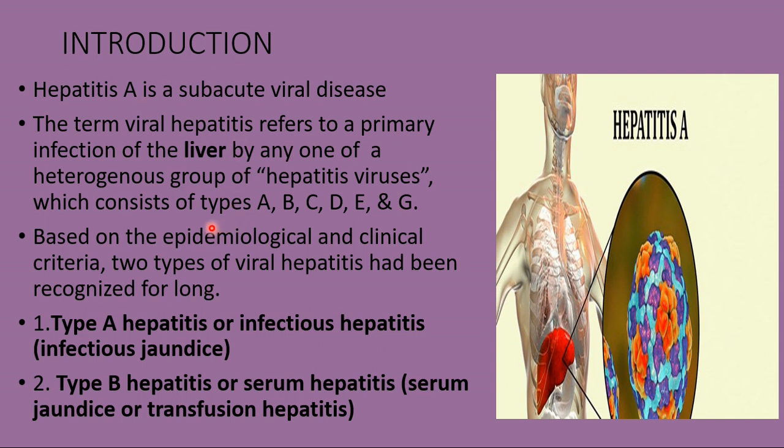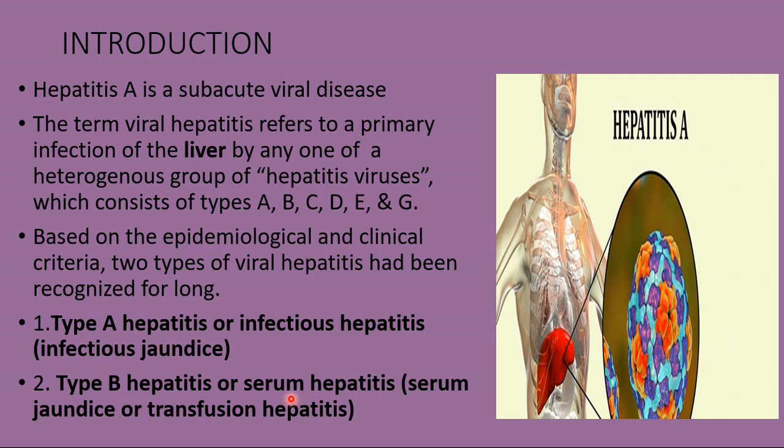type A. Based on epidemiological and clinical criteria, two types of viral hepatitis have been recognized for long. That is, type 1 hepatitis, also called infectious hepatitis or infectious jaundice. This type A occurs sporadically or in epidemics, mainly affecting children and young adults, and is transmitted by the fecal-oral route.